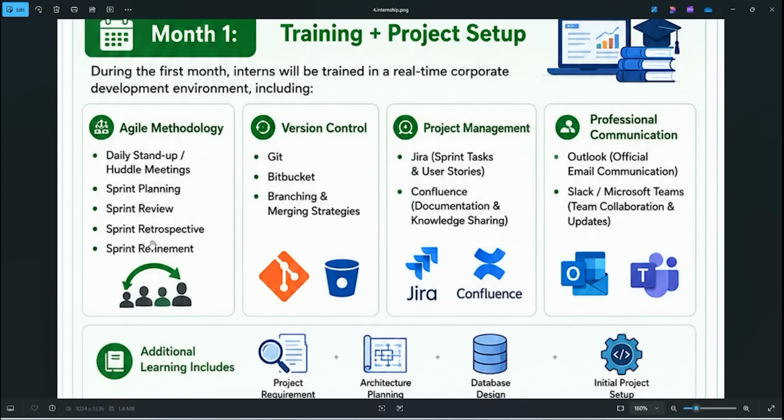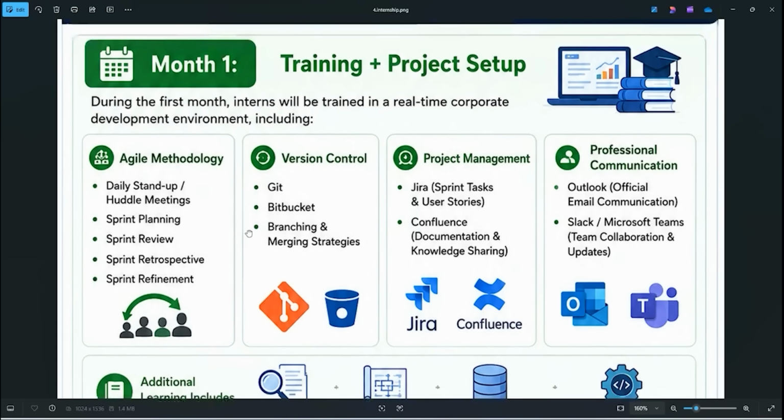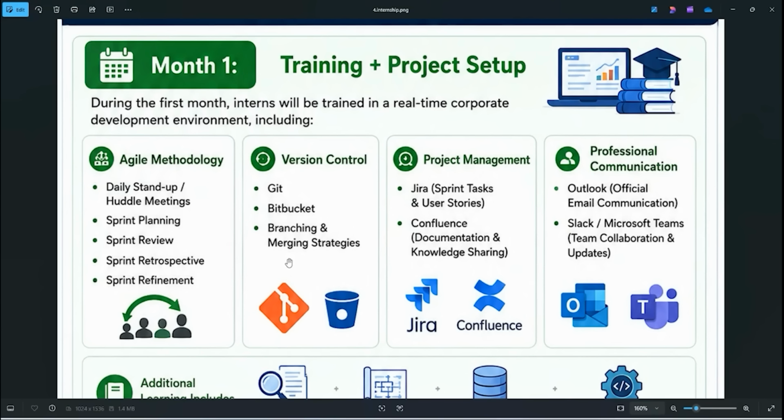So what is the main agenda of first month? Total setup. In companies, whatever the process they were going to follow, that process here we are going to follow. That process only we are calling as agile methodology. So what is agile? What exactly it includes? In our regular classes we will discuss, just to know. Version controls: let's say some companies Git, some companies Bitbucket. So here how to raise the pull request, how to create the branches, how to merge the branches. So many were there, we will discuss.